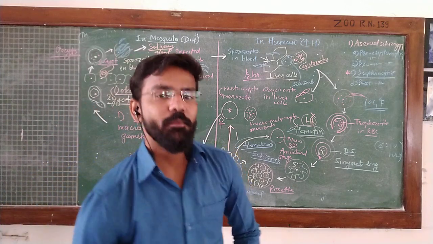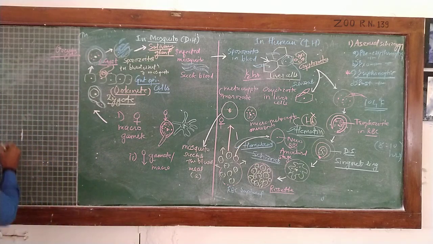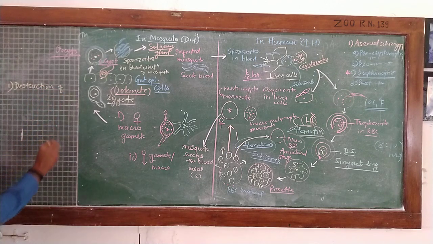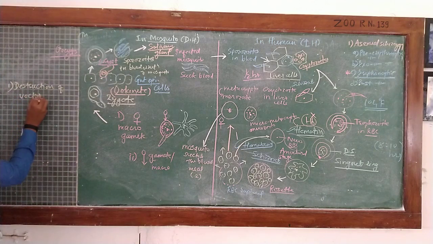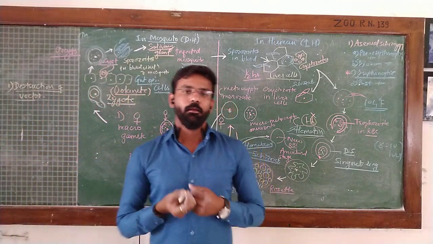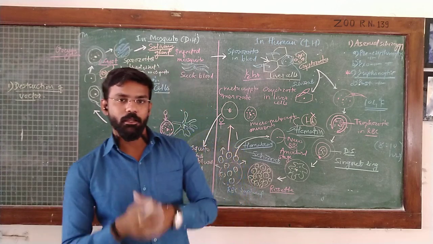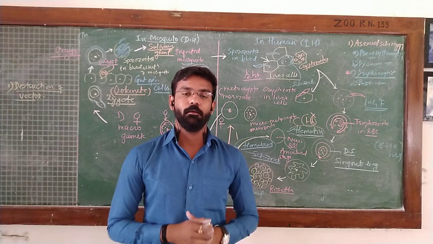The control measures of malaria involve 4 phases or 4 steps. The first is destruction of this vector, that is the female Anopheles mosquito. Here, we can use different eliminating remedies for controlling the mosquito, that is elimination of breeding places, then elimination of habitat of this mosquito.